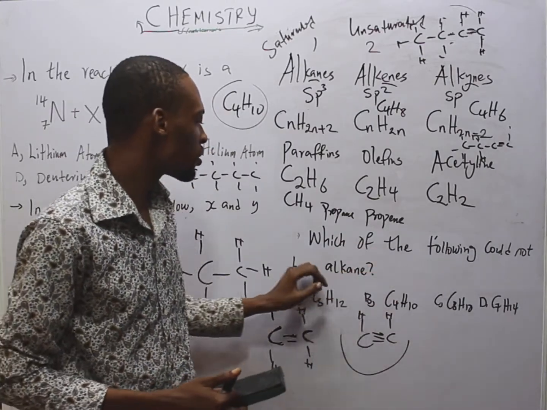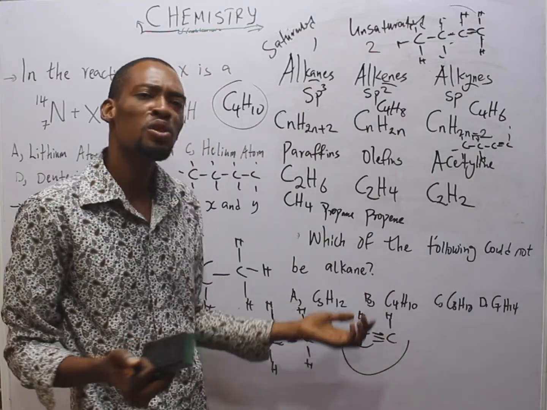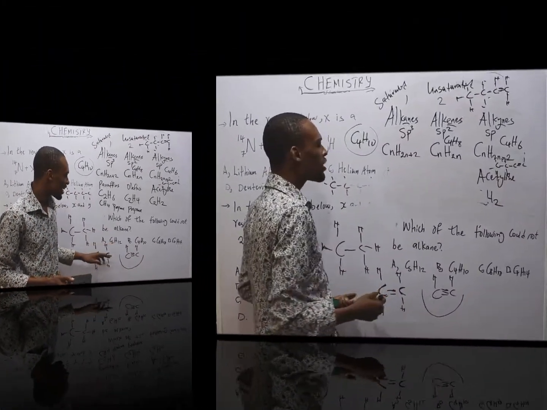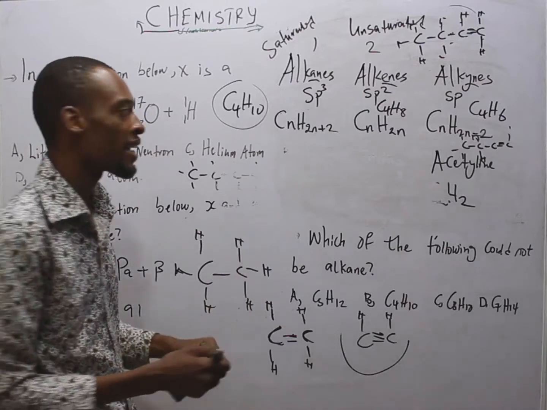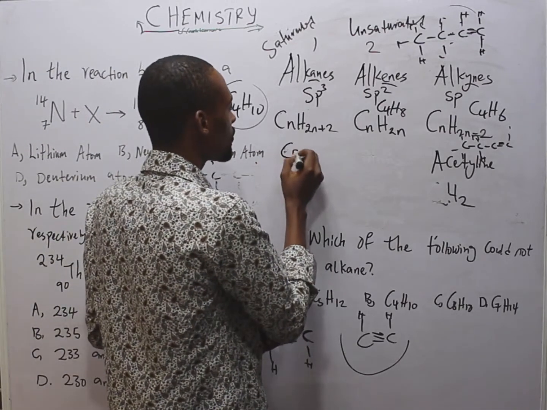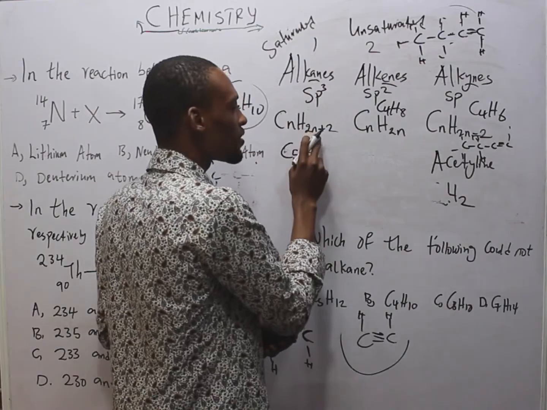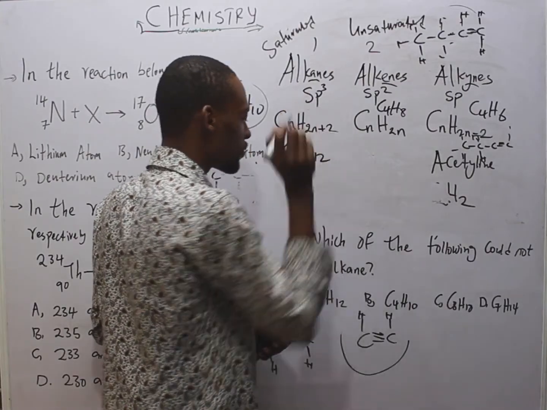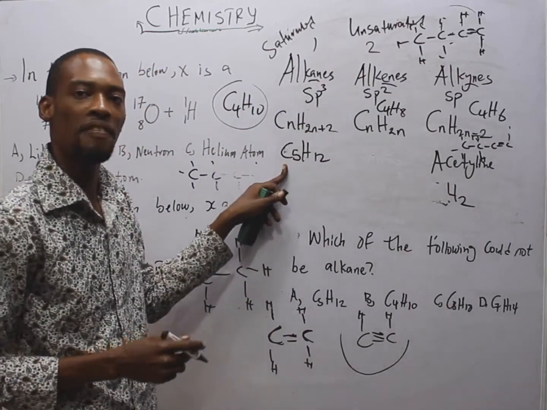Which of the following could not be an alkane? How will it begin to make sense to you? How will an alkane with 5 carbons look like? It will simply be C5H, 2 times 5, 10, plus 2, 12, H12. That is an alkane with 5 carbons.